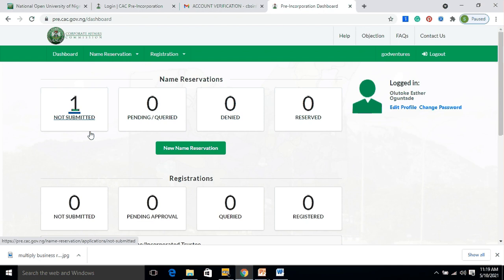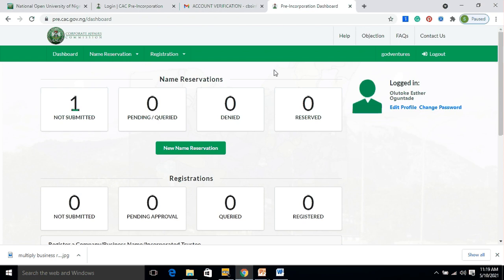You go back to your dashboard. Remember, I did not submit that registration. It was not a real-time registration. I just used it as a demonstration. So that's the reason why you have a notification of one here, telling me that what I did was not submitted. Now you don't need that.